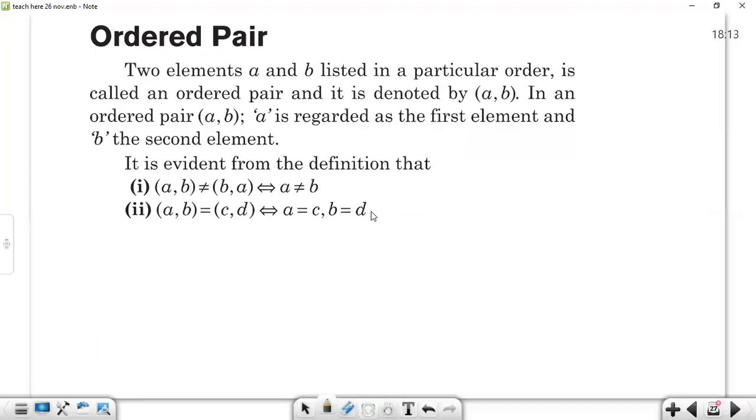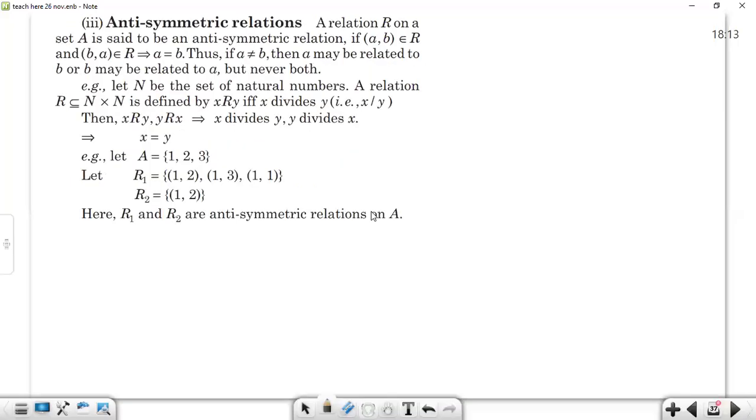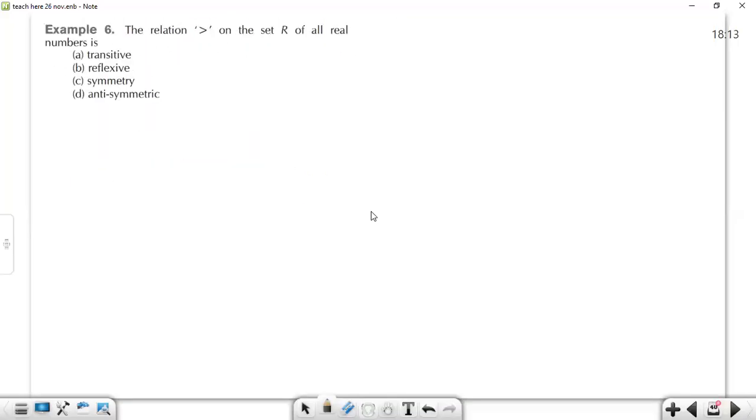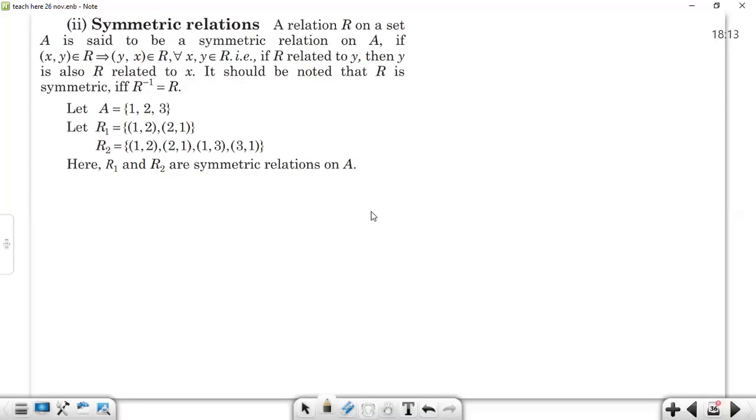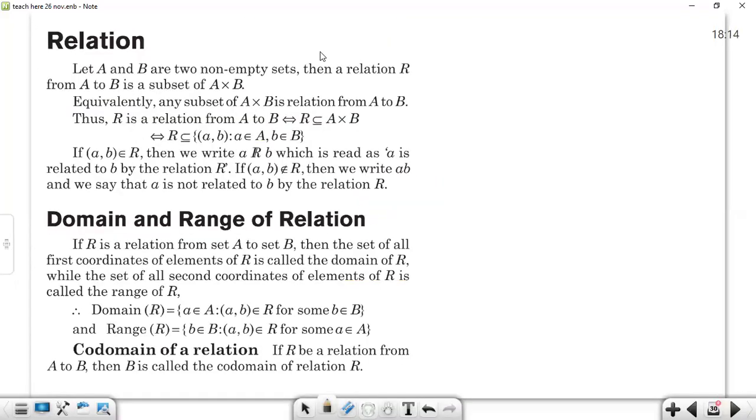Okay, so we have discussed this earlier in the class, since we were discussing relations. Let me repeat that you must be aware that if there are two non-empty sets A and B, and we take the product of these two sets, then we call it a Cartesian product.